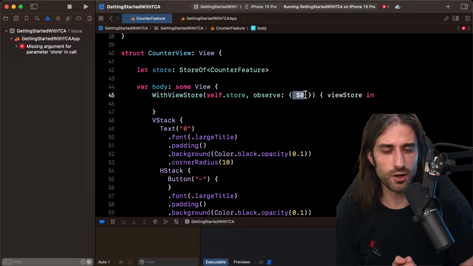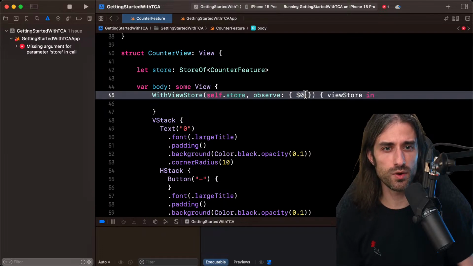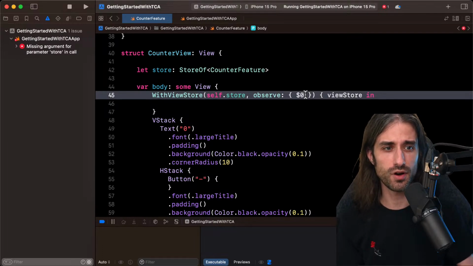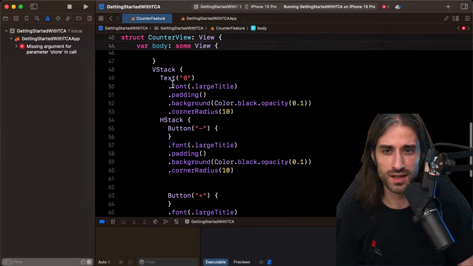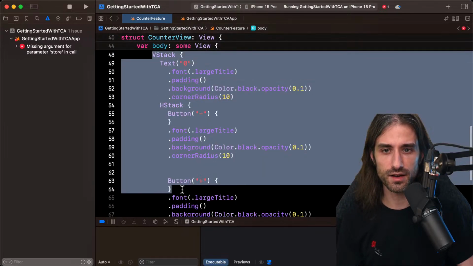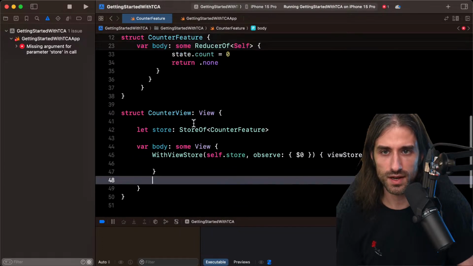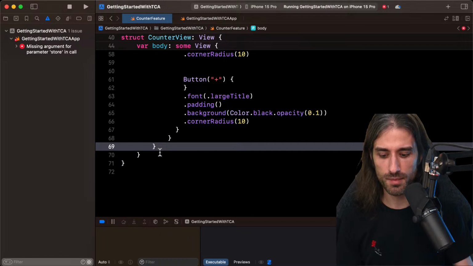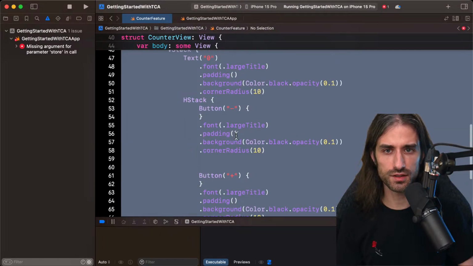I guess this observe closure, maybe the tutorial will talk about it later, but I think it might be useful if your store stores many things and you only want to observe a sub part of it, like only a specific property of the store. I guess it's for this, even though I'm not sure. So correct me if I'm wrong here. Then I need to select my entire VStack and move it inside the store. Perfect. While I'm at it, I'm also going to fix indentation.